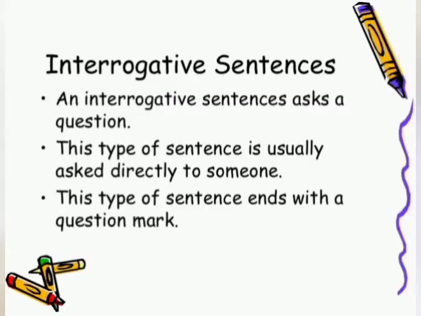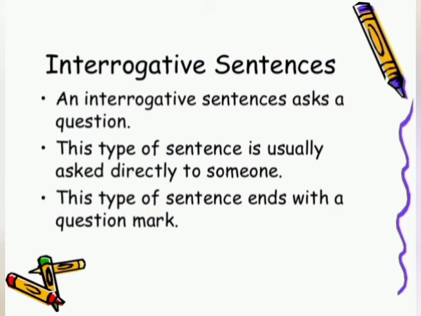So once again, let's revise. An interrogative sentence asks a question. This type of sentence is usually asked directly to someone, and it ends with a question mark. These are the important keys you can note down about the interrogative sentence, because these sentences are always used to ask a question. We use this sentence when we directly have to ask something from someone, and these sentences always end with a question mark, and obviously they begin with a capital letter also.